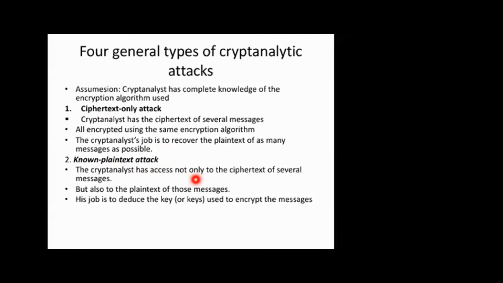So maybe what he does is, assume that I am your friend. Okay. I am the attacker. I'll bribe you to use some of the ciphertext or the plain text. That means I'll be knowing the output you get from the plain text, and since I am the one giving the plain text to encrypt, I'll be knowing the plain text. So in a known plain text attack, apart from the ciphertext, the attacker knows the plain text also.